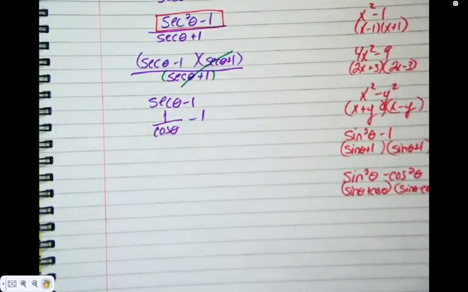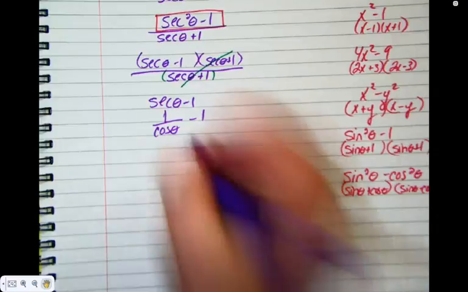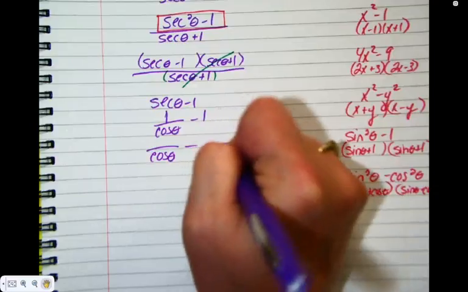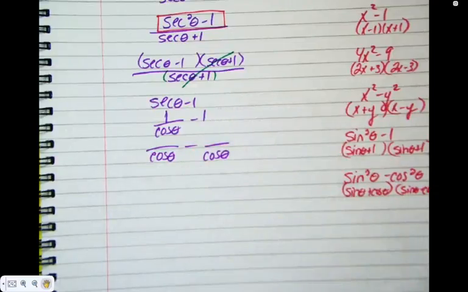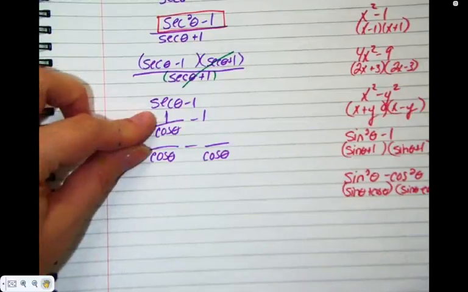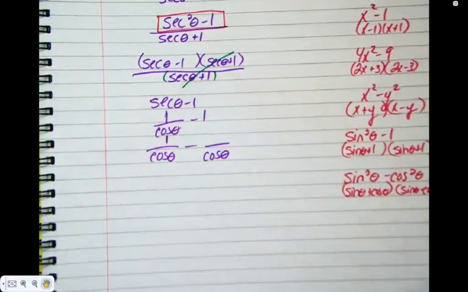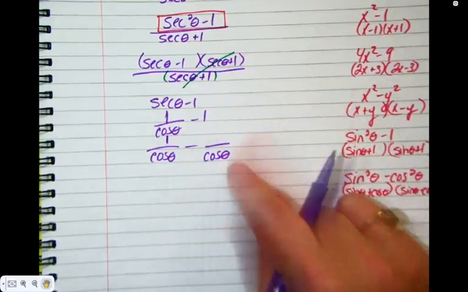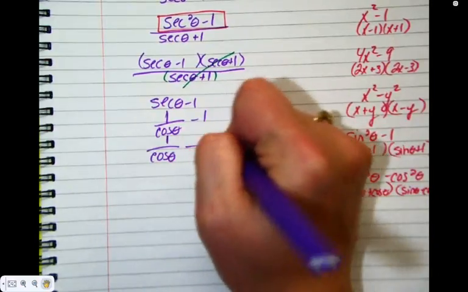How do I subtract fractions? Okay, so cos is going to be the common denominator. How do I go from a cos to a cos? Multiply by 1. How do I go from an imaginary 1 to a cos? Multiply by cos.